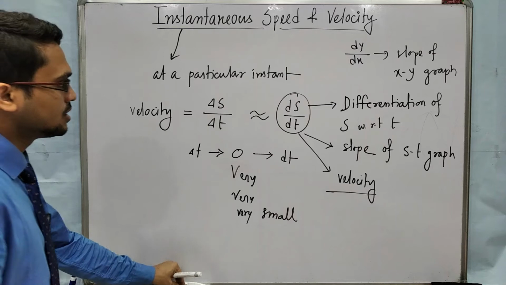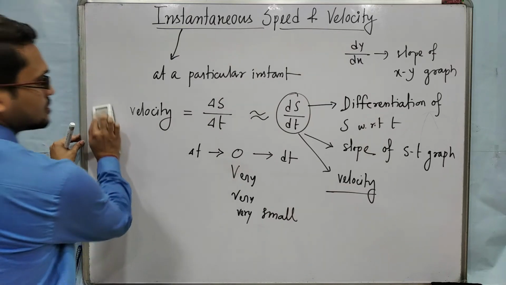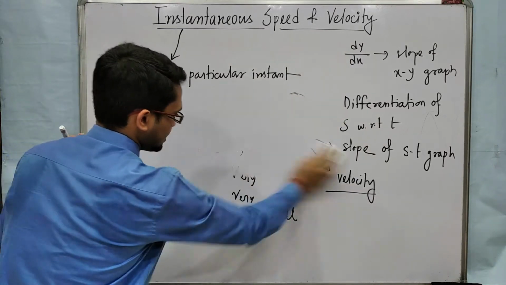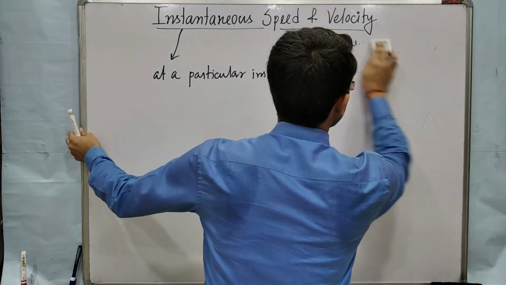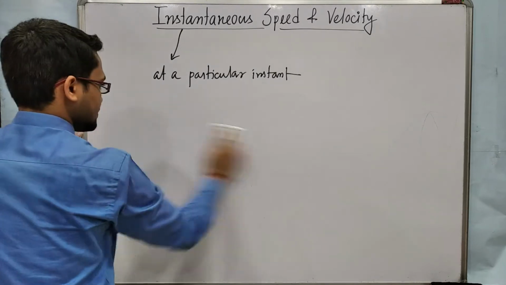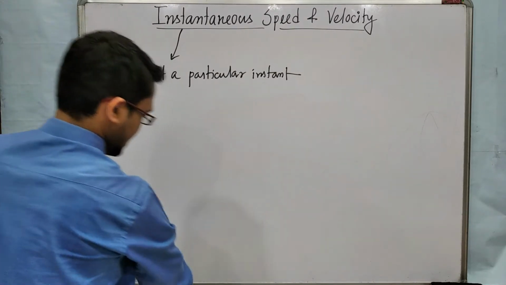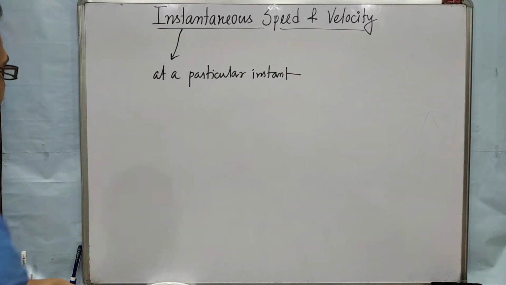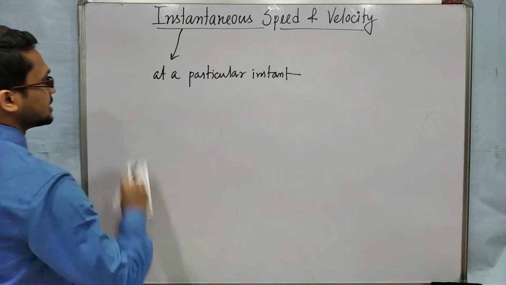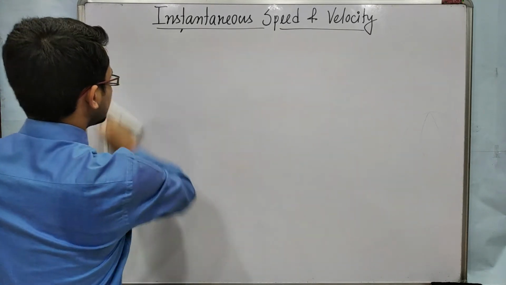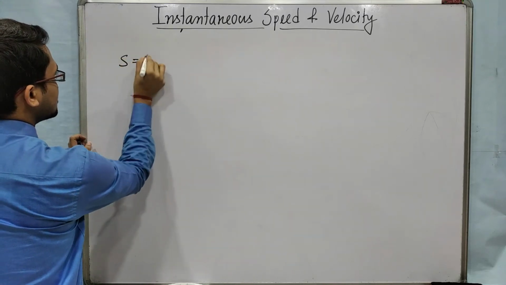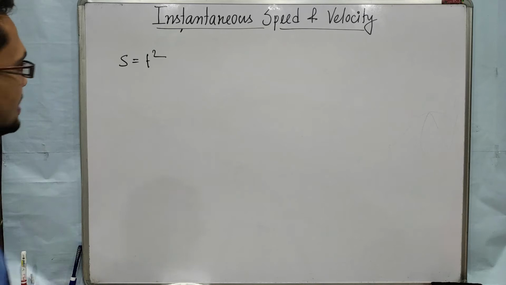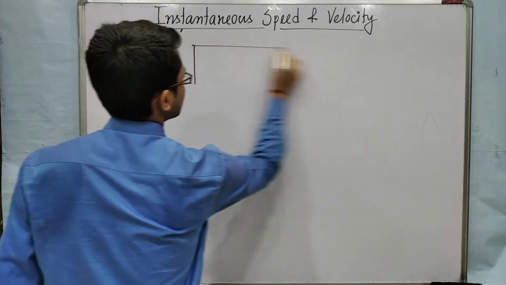So ds by dt gives us the slope of the s versus t graph. And how will you calculate the slope? Suppose I am taking an equation, s equal to t square, and I am taking a few data points.